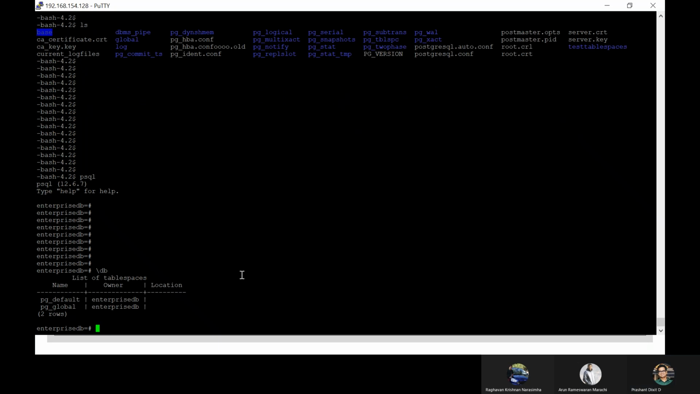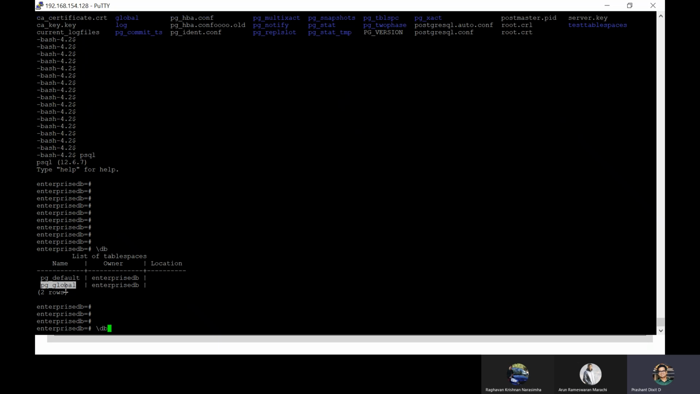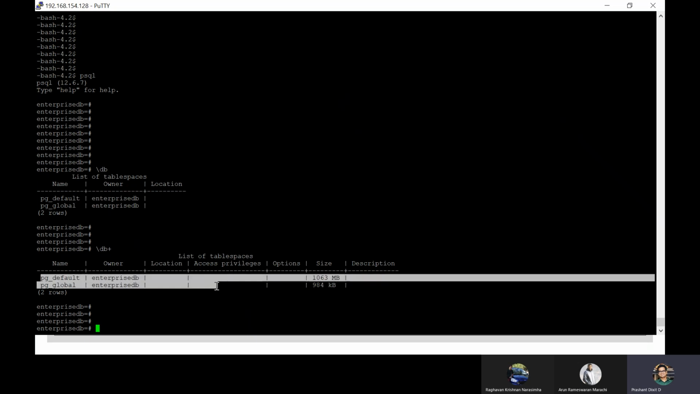These are the list of tablespaces we have got. pg_default and pg_global. These two are default. This one has a size of 1063 MB because this is the default tablespace and all of the tables are by default created under it.